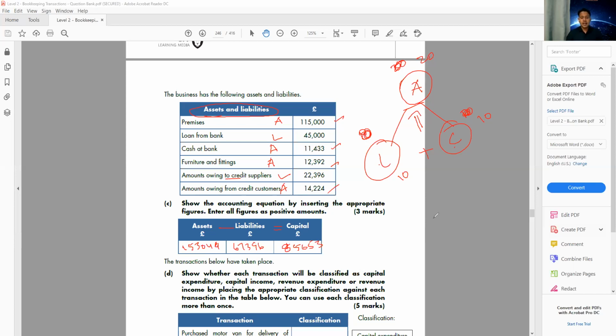So this question will be in the exam. Remember that. The accounting equation is always in the exam. Make sure you know this formula. Asset minus liability equals capital. Don't forget that. Okay, let's move on to the next one.